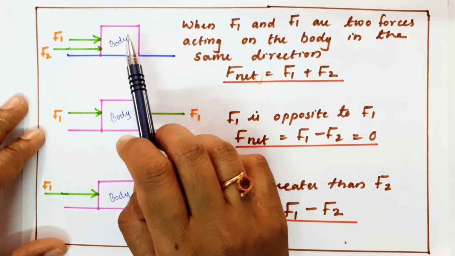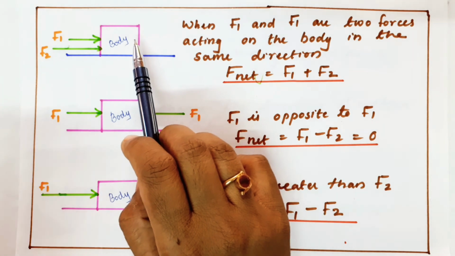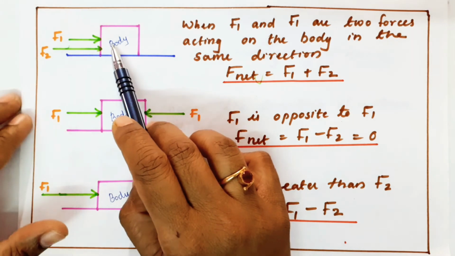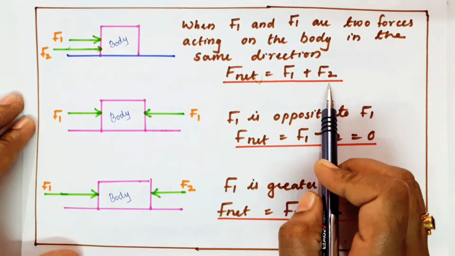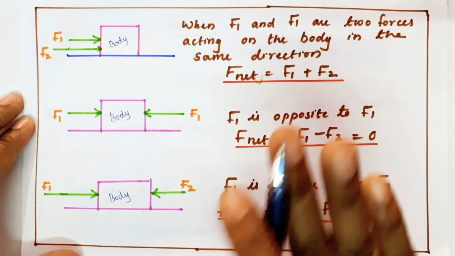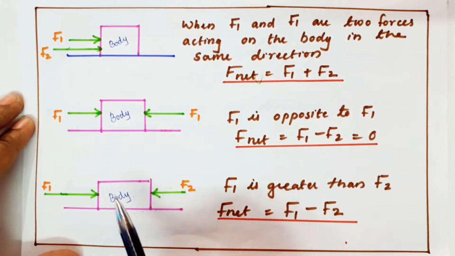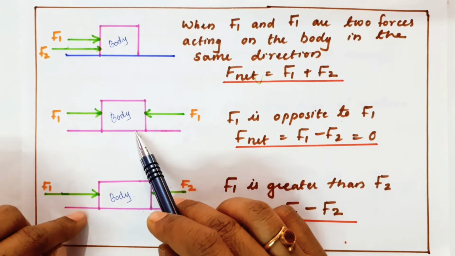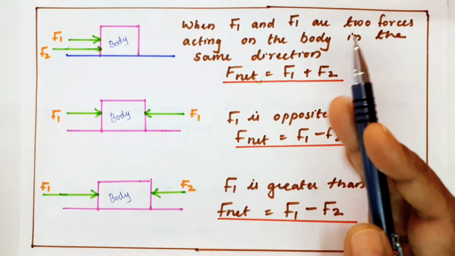If Raju alone is pushing the body, it is only Raju's force. If only Ramu pushes, it is only Ramu's force. But if both are pushing like this, we get a net force of F1 plus F2, because both apply force in the same direction. In the second example, Raju and Ramu are on opposite sides, pulling the same 200 kg body in two opposite directions.